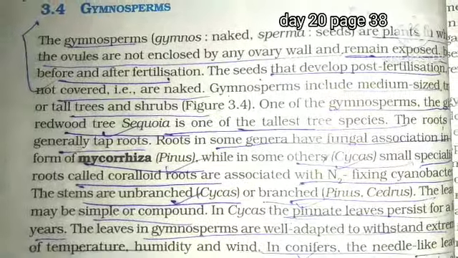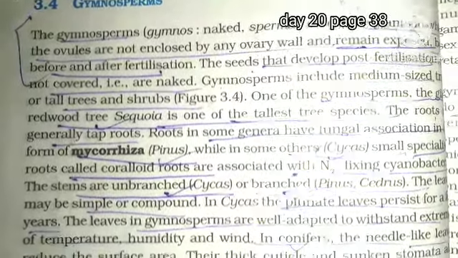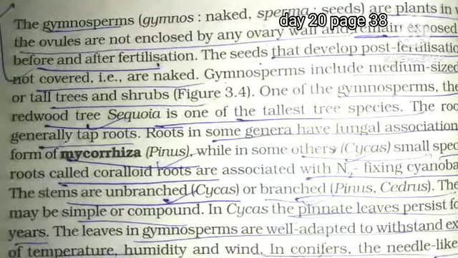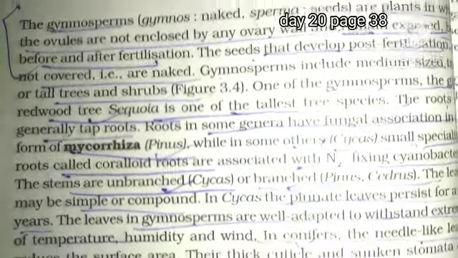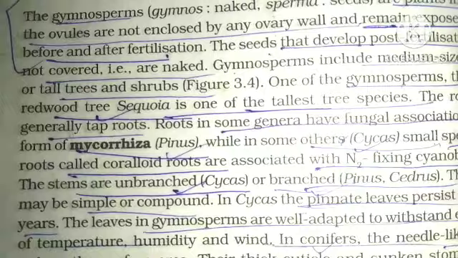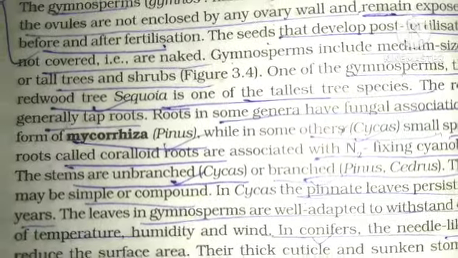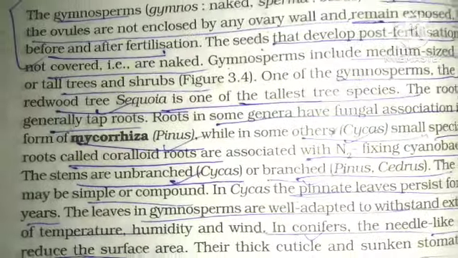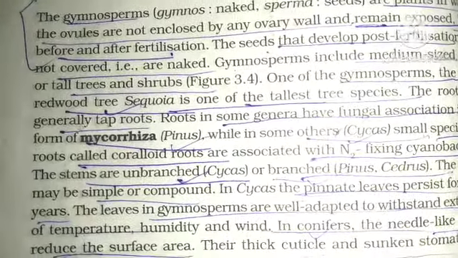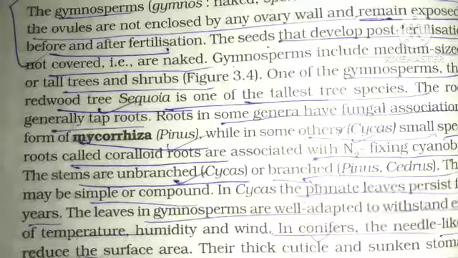Gymnosperms. The gymno is naked, sperma is seeds. These are plants in which the ovules are not enclosed by any ovary wall and remain exposed before and after fertilization. The seeds that develop post fertilization are not covered. They are naked. Gymnosperms include medium-sized trees or tall trees and shrubs.